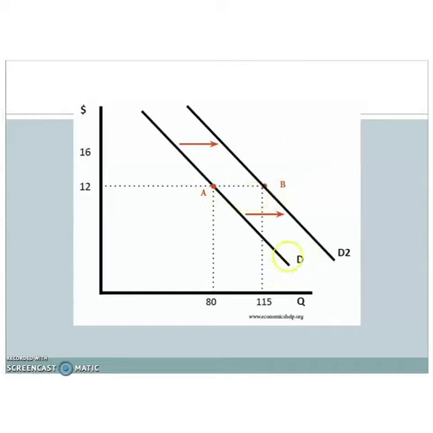It happens due to change in other factors of demand, not due to price but due to other factors. So here a new demand curve will be drawn. The price is the same but the demand curve shifts from left to right. So this is the increase in demand.